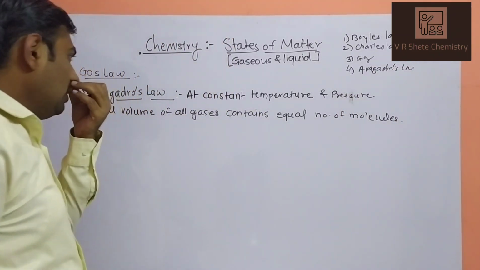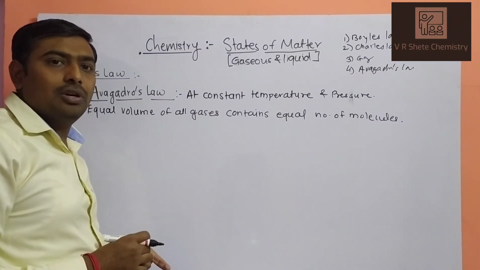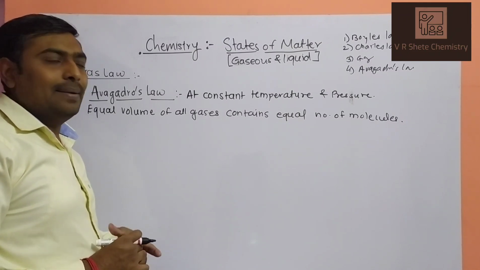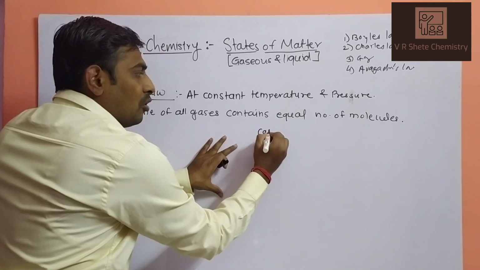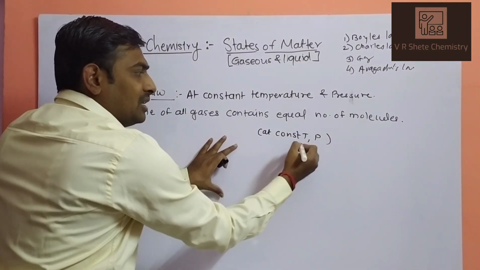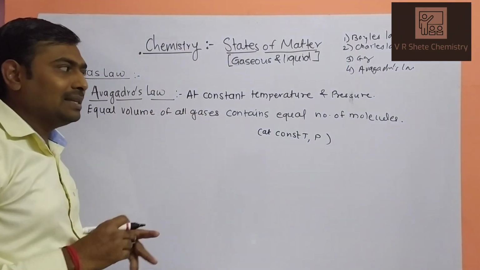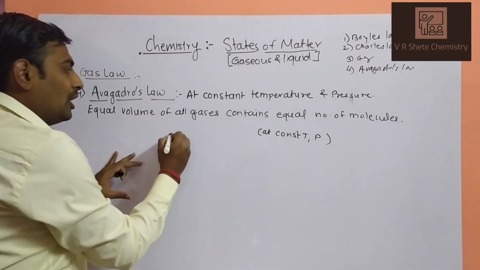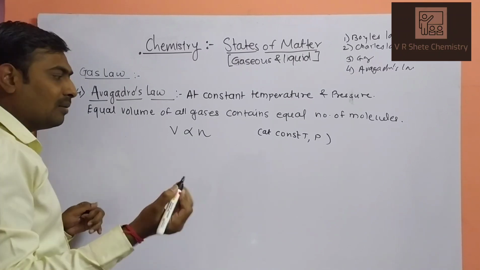So, what is Avogadro's law? Avogadro is the scientist who contributed the relationship between number of moles and volume. He says that at constant temperature and pressure, equal volumes of all gases contain an equal number of molecules. One more statement is that volume is directly proportional to the number of moles. As volume increases, the number of moles also increases.